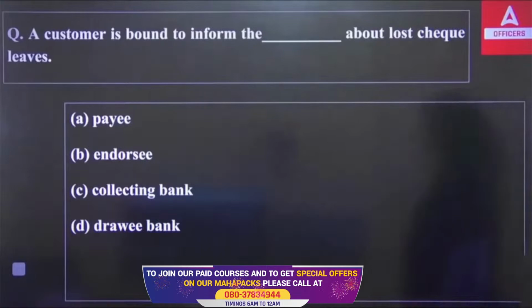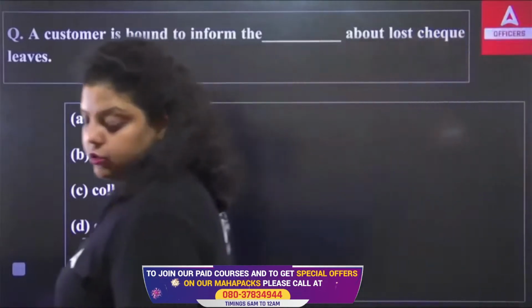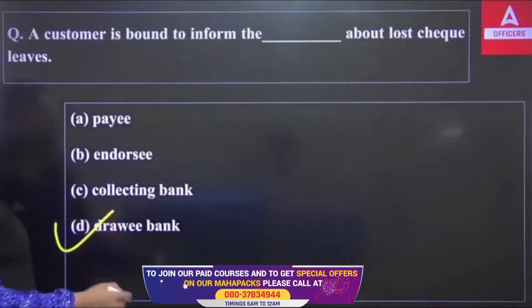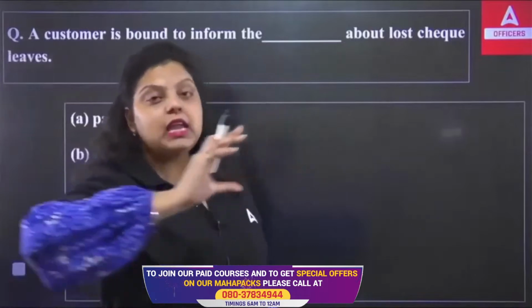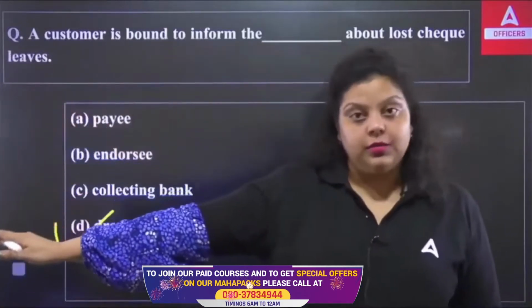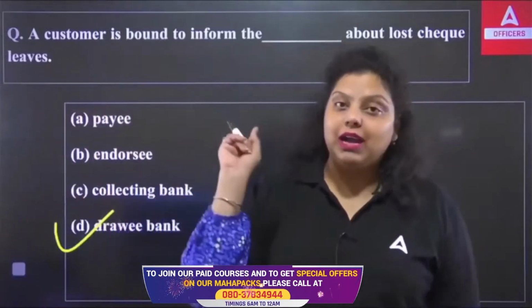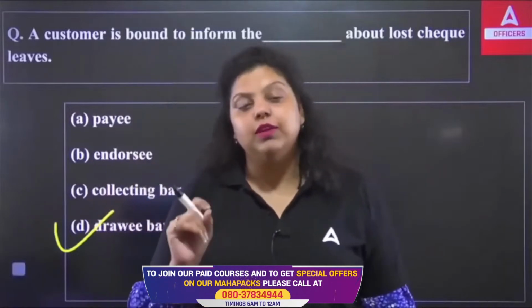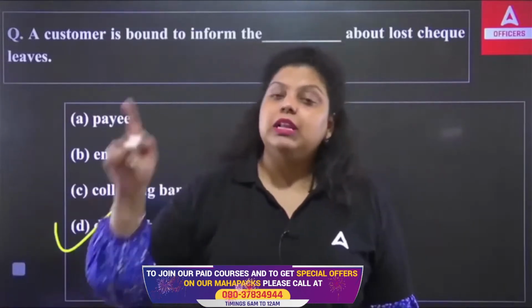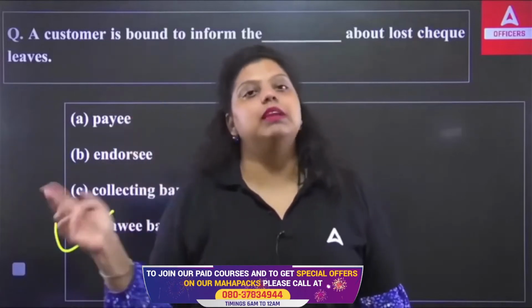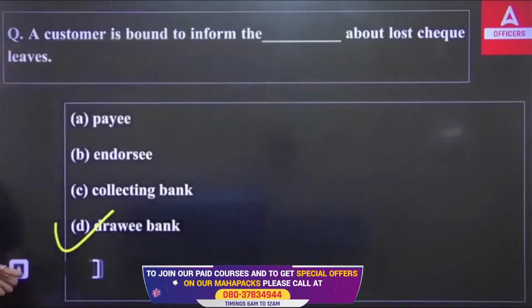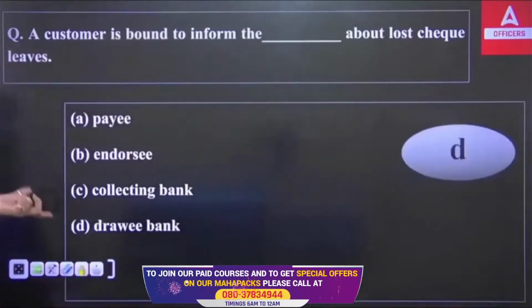So let me know which of the following is correct. In this situation, you have to inform the drawee bank, because the drawee bank is the bank which will actually be taking money from your account and will be paying for the check. So you have to inform the drawee bank that certain leaves of a check have gone missing from your checkbook, so that whenever the drawee bank receives the check from your account, it will confirm with you personally and then make the payment. Otherwise, no. So you have to inform the bank so that the bank will become very cautious about the payment of the check. So they will be confirming with you. The right answer is D.